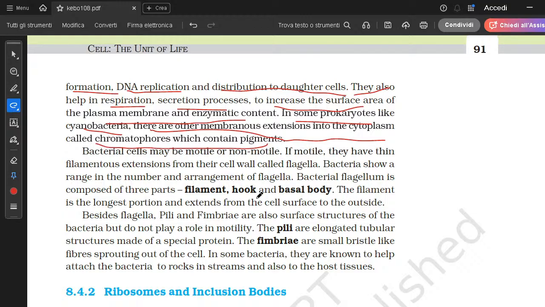Like the mesosome, it is a membranous extension. So there are other sorts of membranous extensions in some cells, like chromatophores, which have pigments in them. And what does the pigment do? It gives color to the cell.